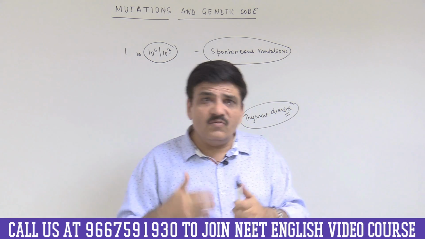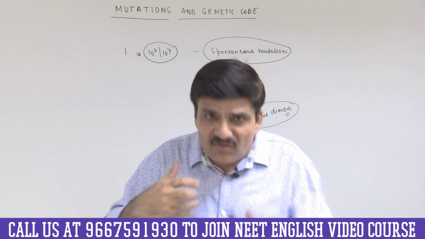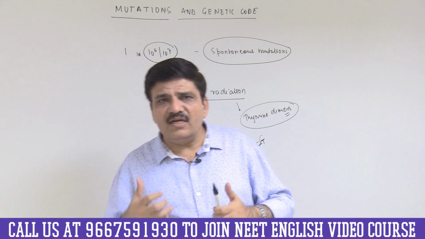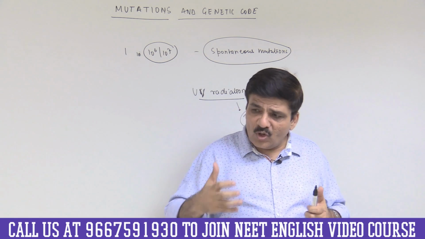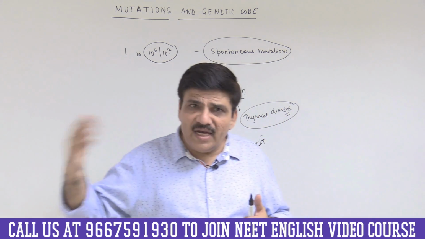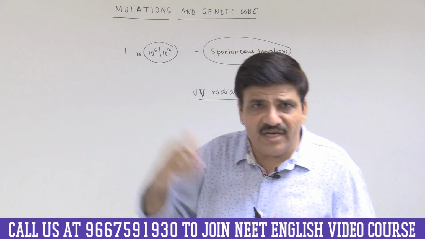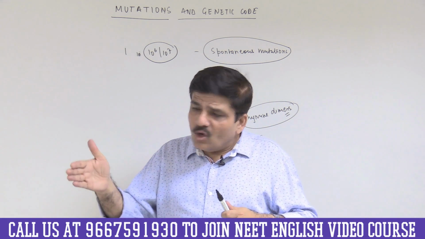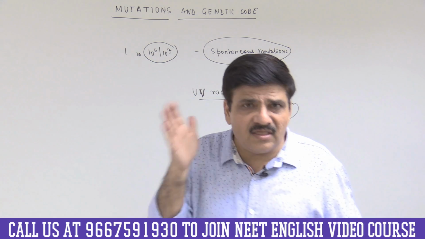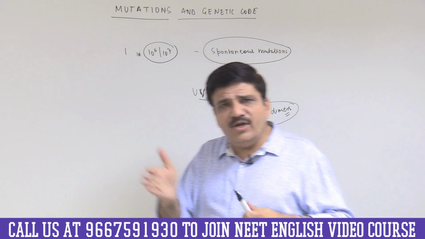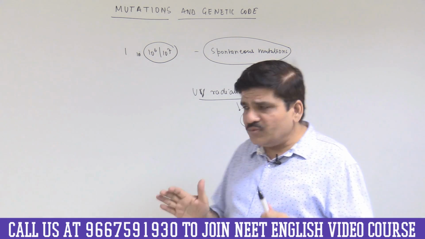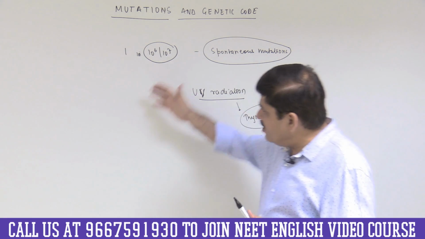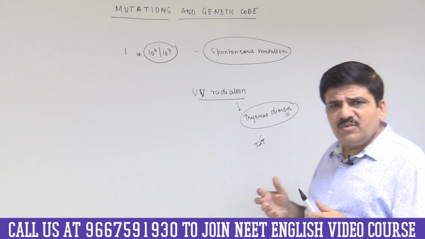This is one of the reasons why I discussed that generally speaking cancer is a disease of old age, because it will take time to accumulate a large number of mutations leading to carcinogenesis. But the reverse is not true, which means all mutagens are not necessarily carcinogens, and are actually not. I hope this is absolutely clear. So there are so many mechanisms. There are other mechanisms as well.